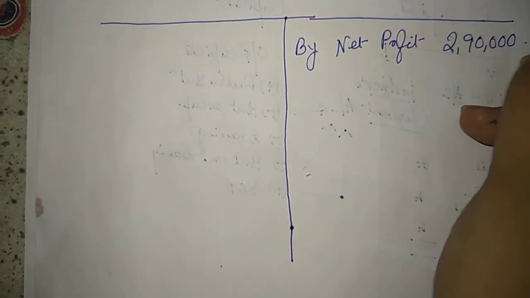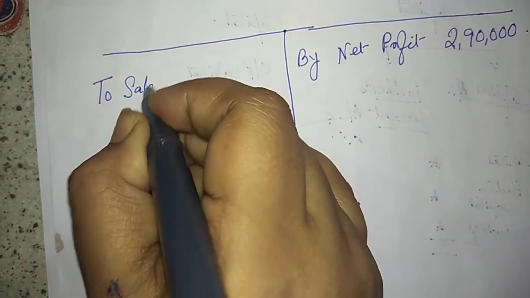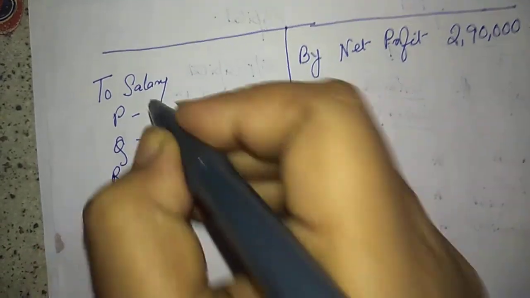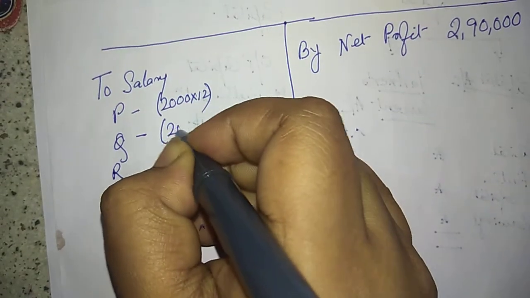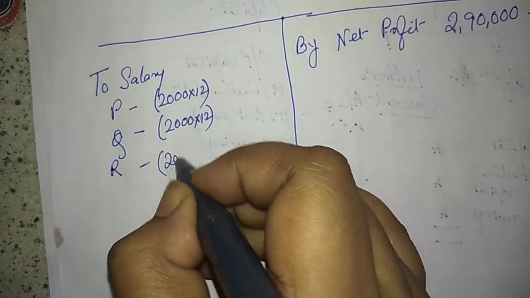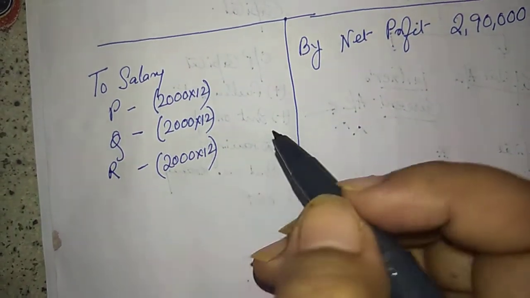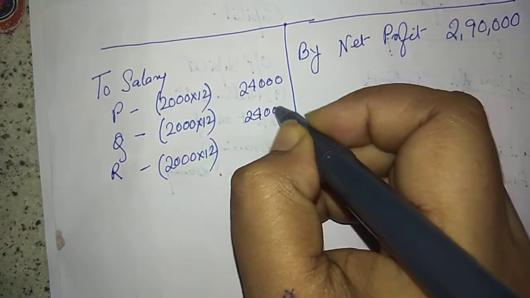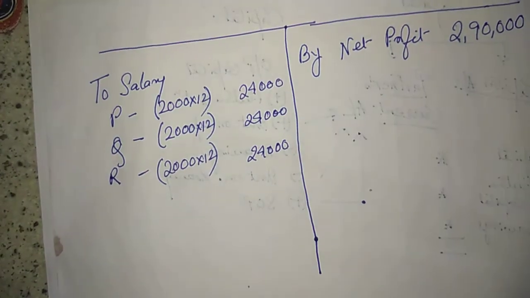Okay. Then we'll have to charge salary. Charge the salary, P Q R. P is getting 2,000 into 12. Q is getting 2,000 into 12. R is getting 2,000 into 12. That is 24,000 each. Okay. So 24,000, 24,000, 24,000. Interest on capital was how much?